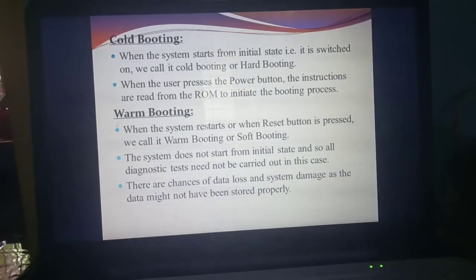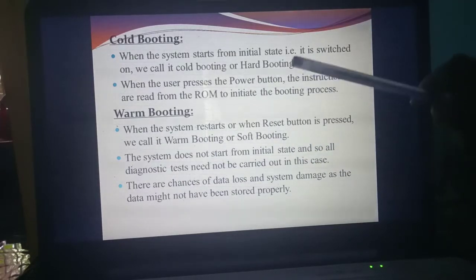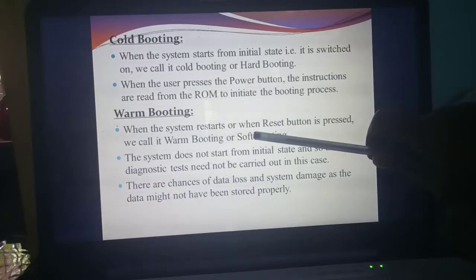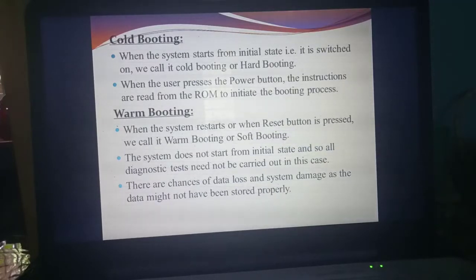What do you mean by warm booting or soft booting? When the system restarts, when you press the restart button, the system will reset once again. That booting is called warm booting or soft booting. But what do you mean by cold booting? When you switch on the computer, the system starts from the initial state. That is the important point. That is called cold booting. But when you are restarting the system, you press the reset button, and that booting is called warm booting or soft booting.